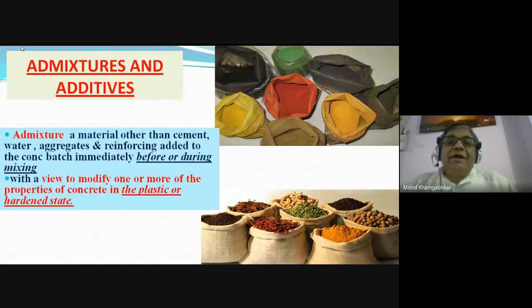You can see in this slide, I have shown two photographs. At the top, one photograph showing by the arrow, and at the bottom, another photograph. In the bottom photograph, you will see there are certain chilies and some garlic and some turmeric and some cloves, etc. All these materials are nothing but, you must have guessed by now, at least most of you must have guessed that these are the materials.